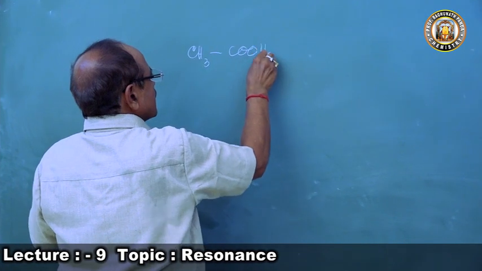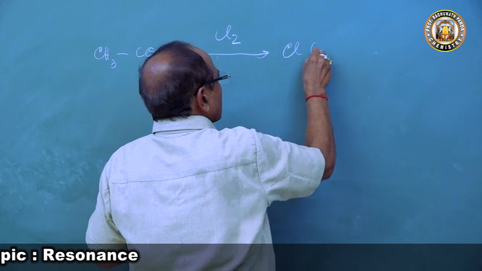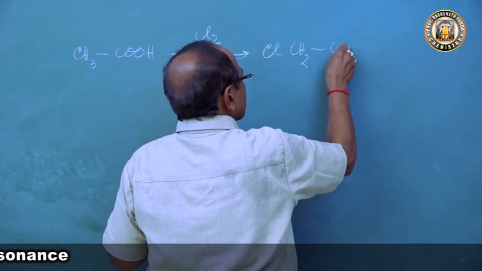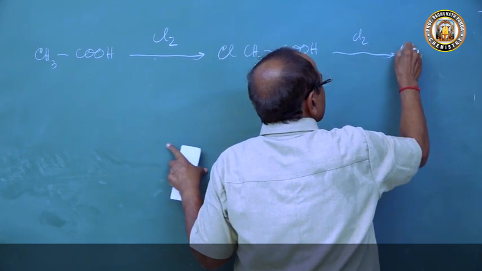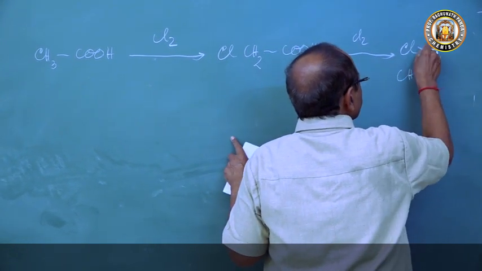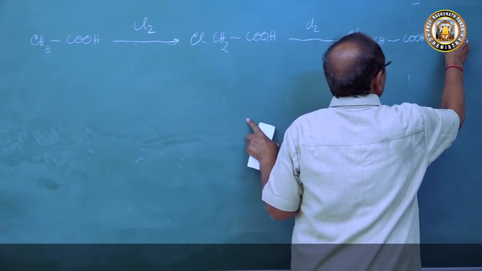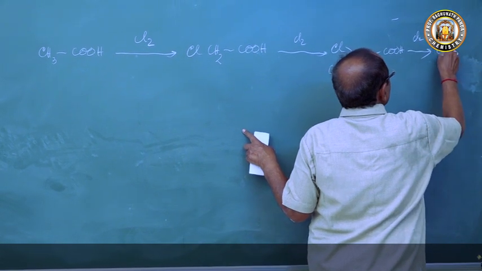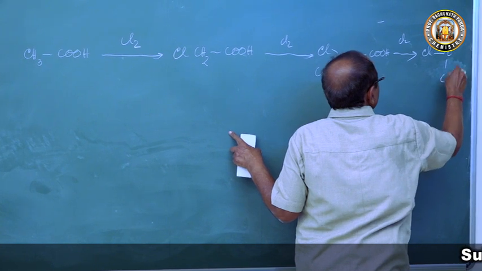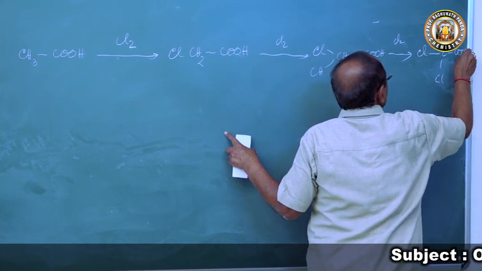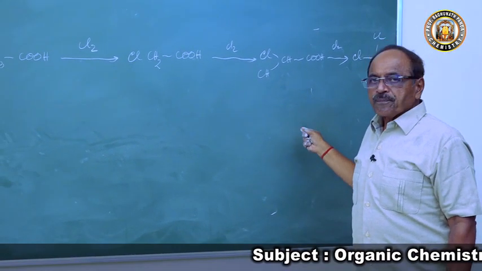CH3COOH, acetic acid. If you treat this with chlorine, allow the chlorine to react, this gives CH2Cl-COOH, the monochloroacetic acid. Again the chlorine reacts to form dichloroacetic acid. And if we allow the chlorine to react further, this produces trichloroacetic acid. So what will happen to acid strength? That is the thing we are going to discuss.